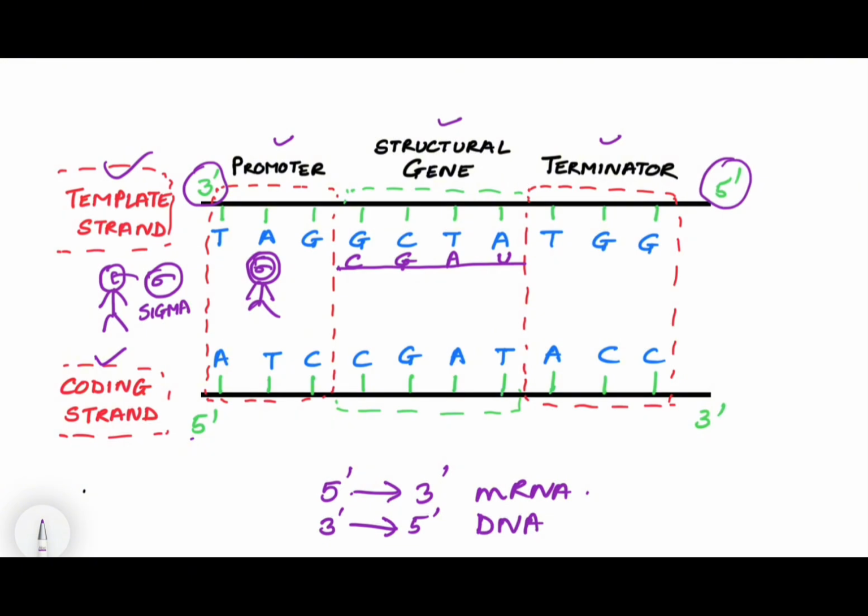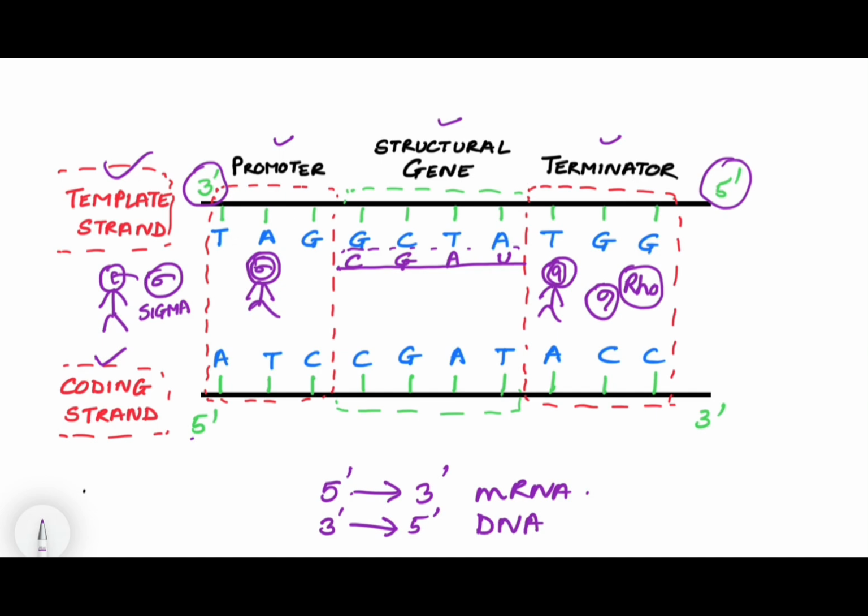As soon as it reaches the terminator end, this RNA polymerase is attached by another factor which is known as Rho factor. This Rho factor attaches to RNA polymerase and terminates transcription. How does it terminate? It unbinds the RNA which was being attached, because these are the bases and they are attached by hydrogen bonds.